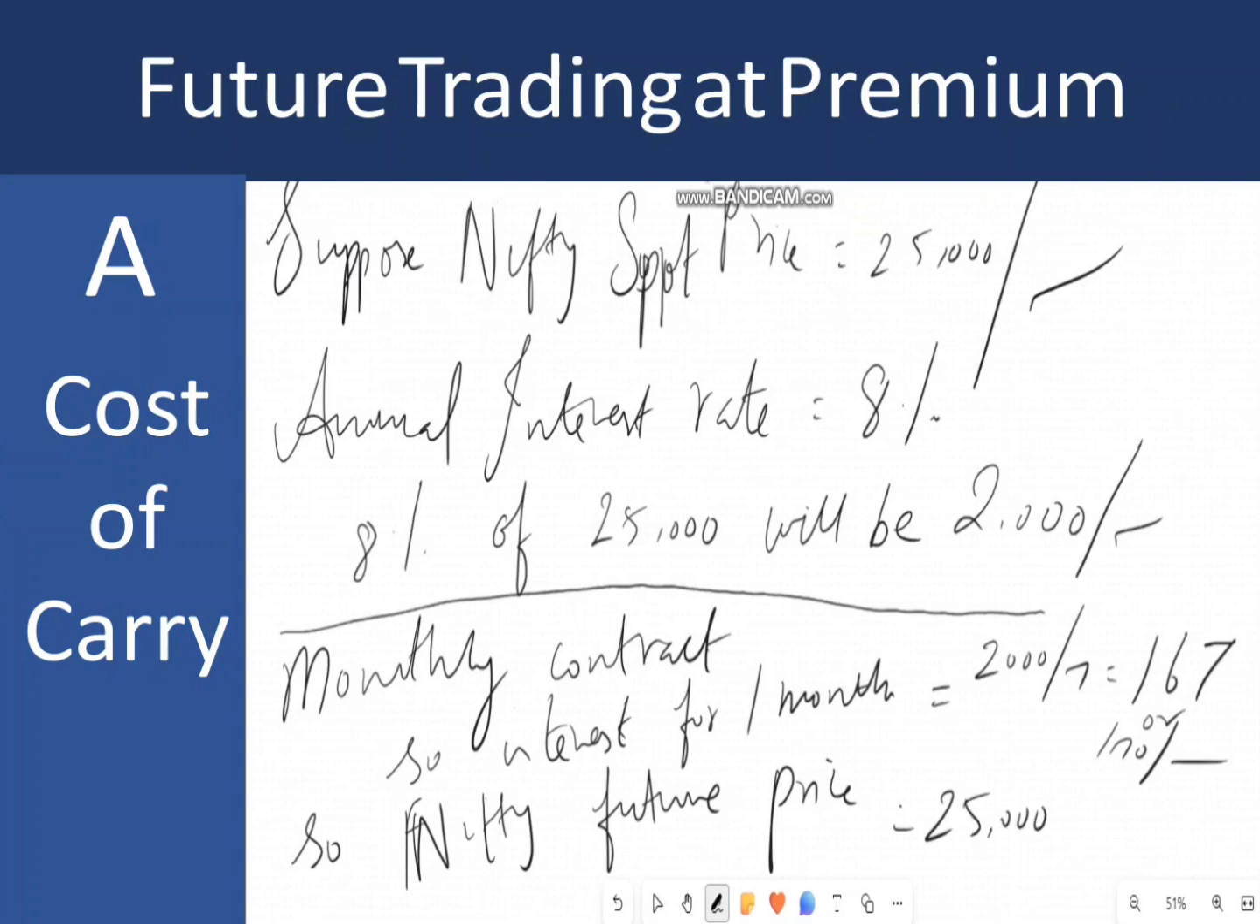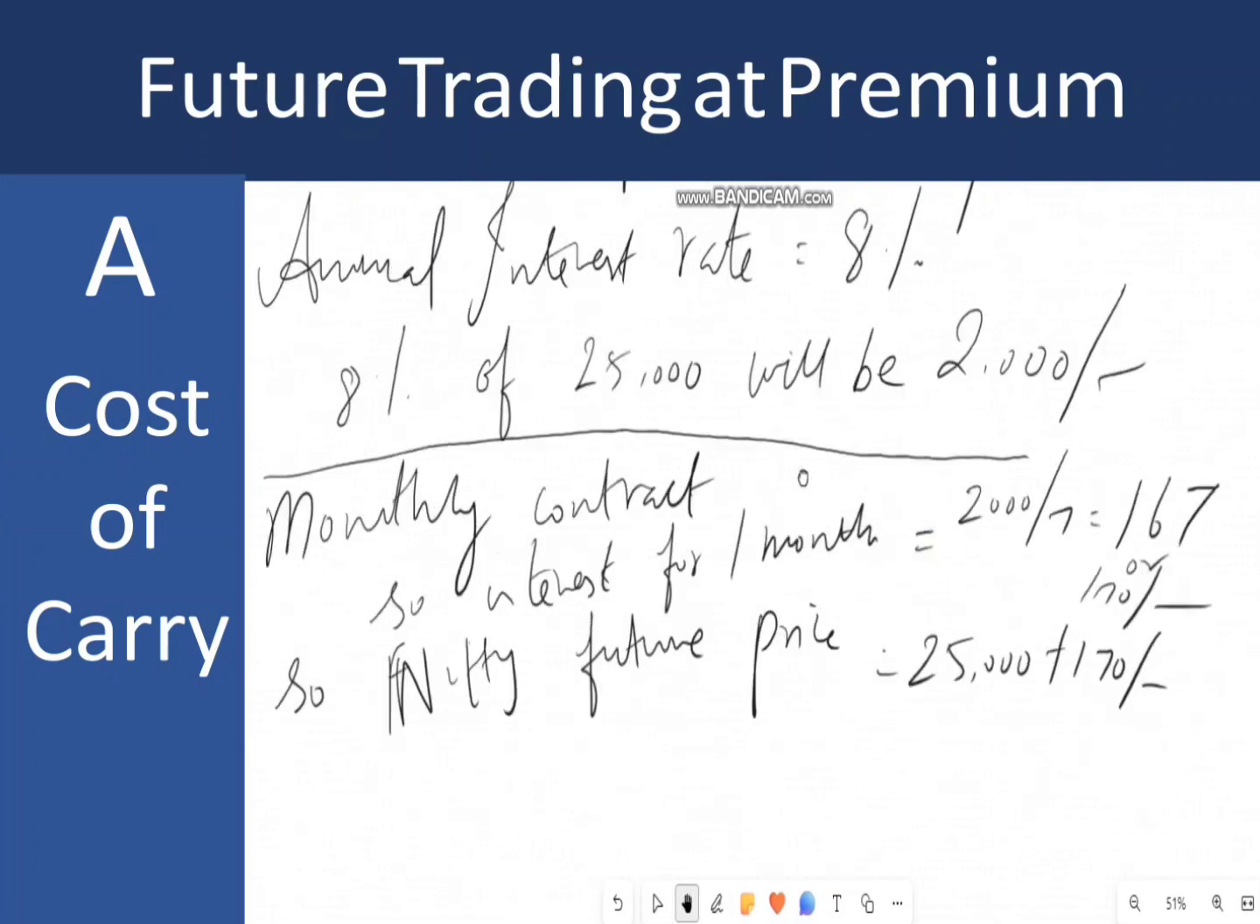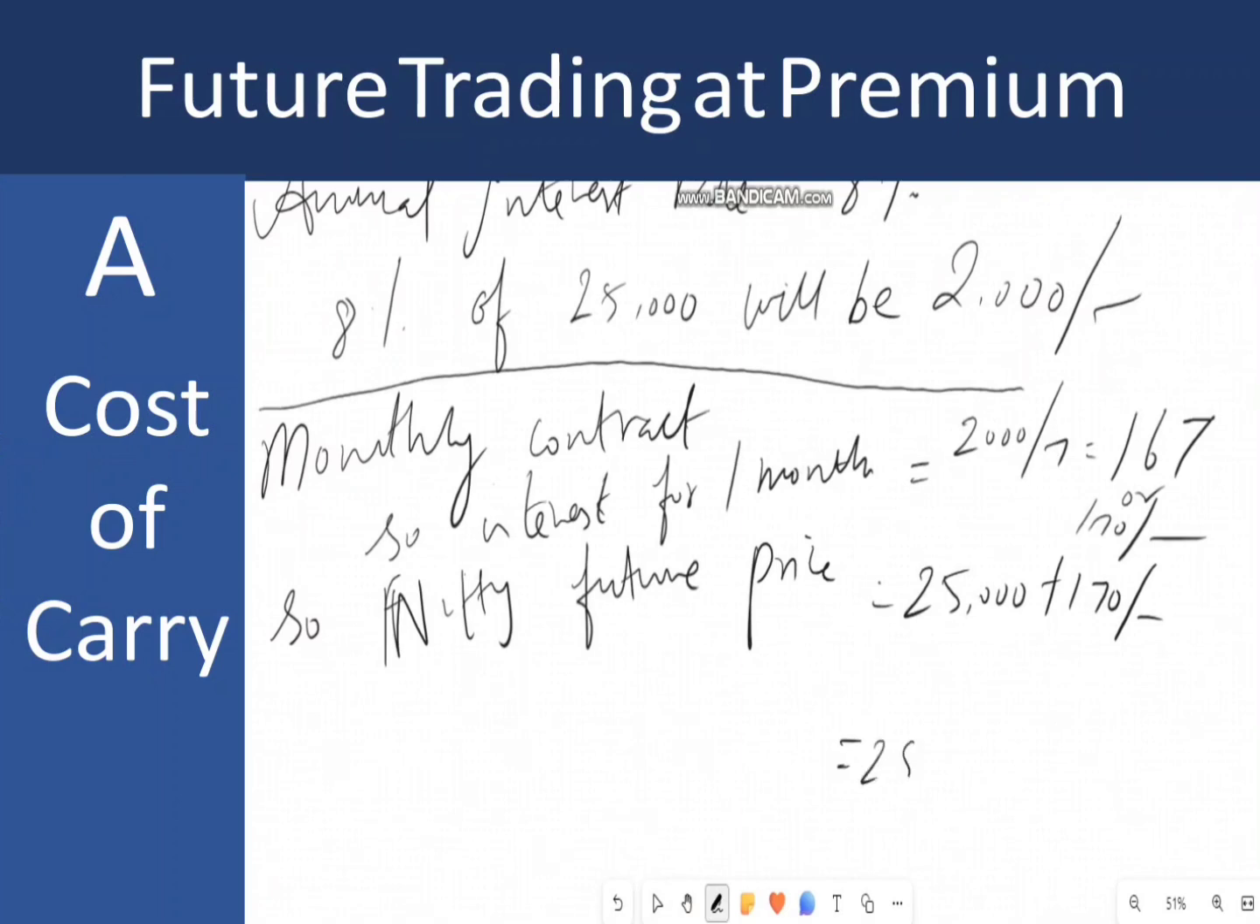So for 1 month it will be around 170 rupees, which means the spot price is 25,000 rupees plus the interest comes around 170. So now the future price may trade at the price of 25,170. Here, as per this example, the spot price is 25,000, but the future price is 25,170. That 170 premium is nothing but the cost of carry. So the cost of carry has an impact over here.